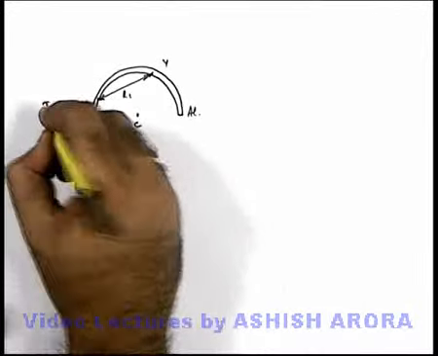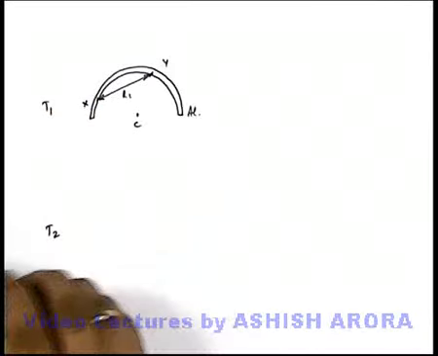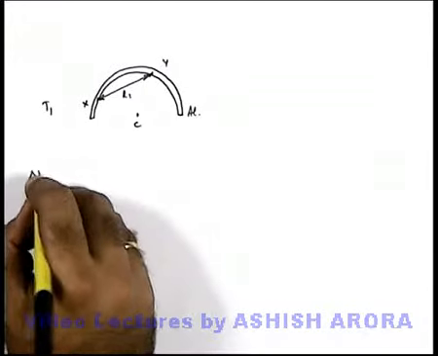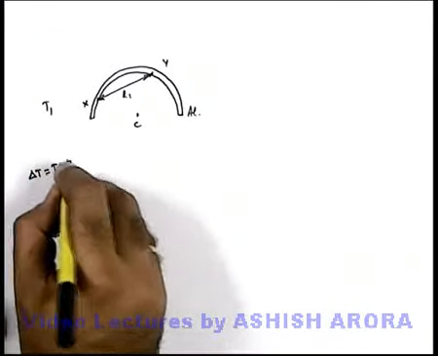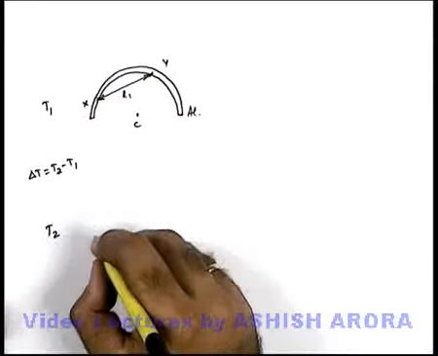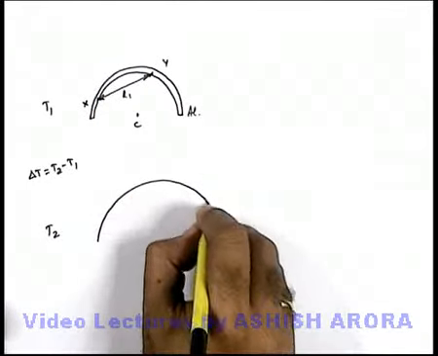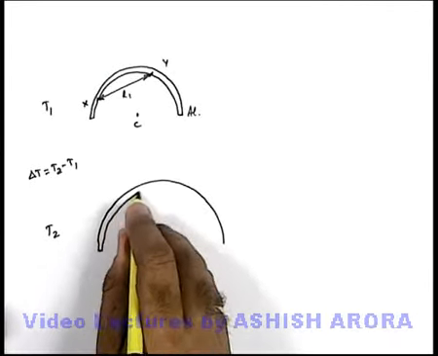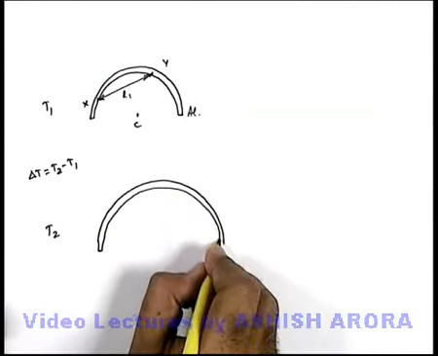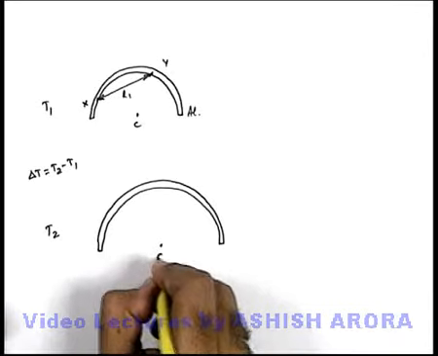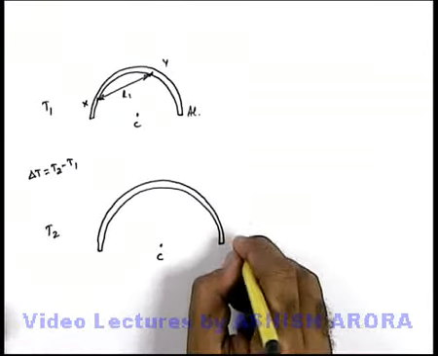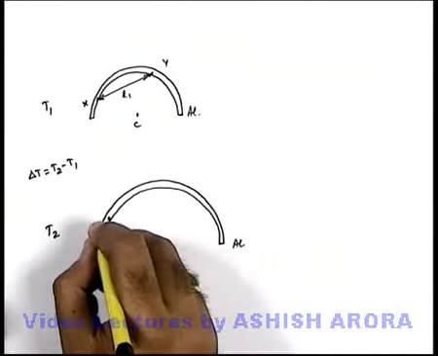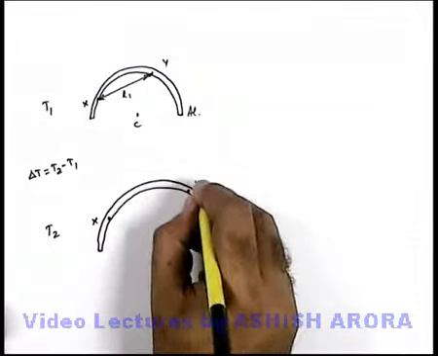Say this is a temperature T1 and if we increase the temperature to T2 such that delta T is equal to T2 minus T1, obviously the dimension of this half ring will increase, and all the dimensions associated with it also increase. This is the center, this is aluminium only, and this is the X point, this is Y point.